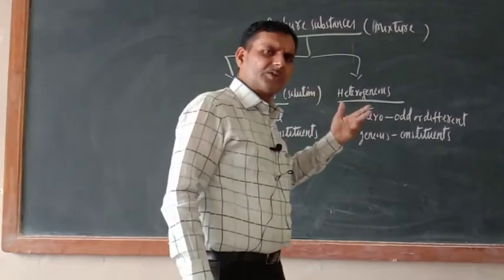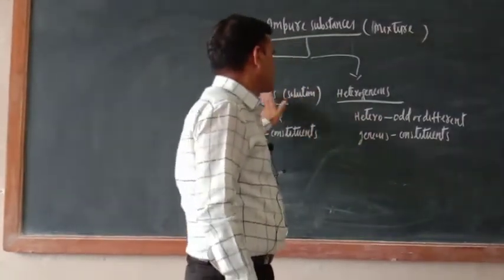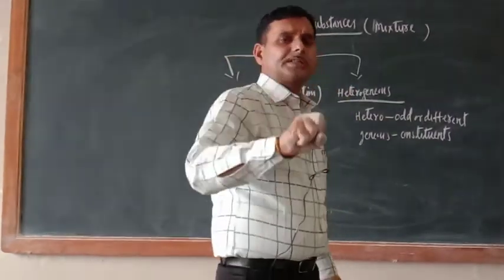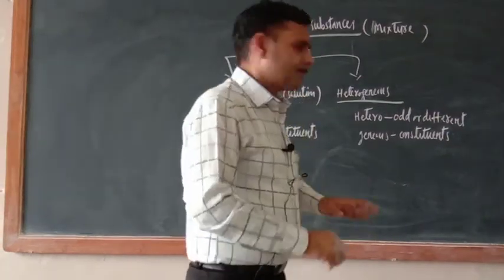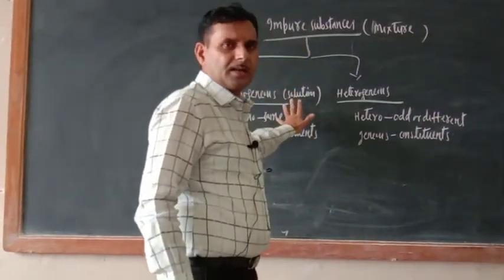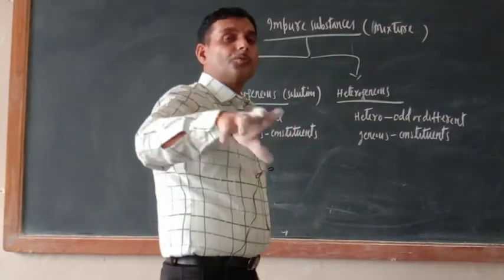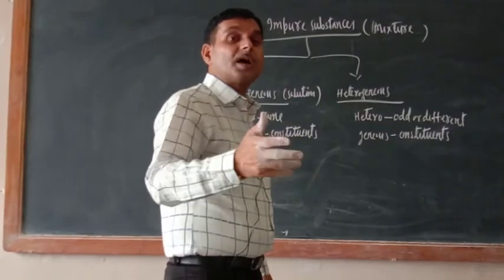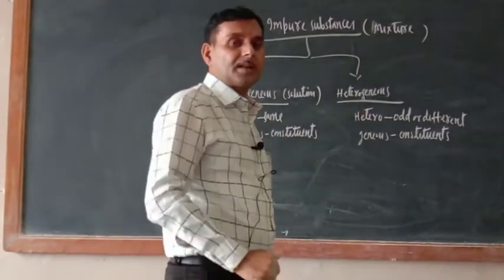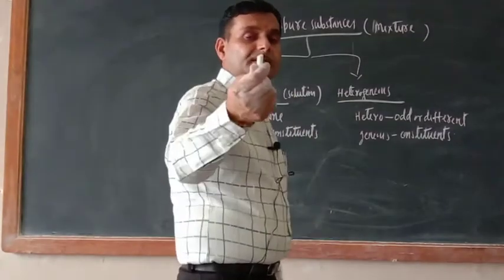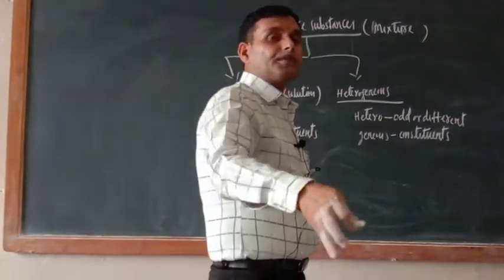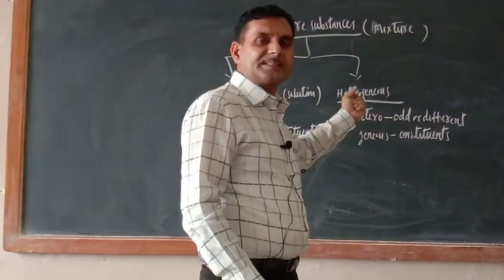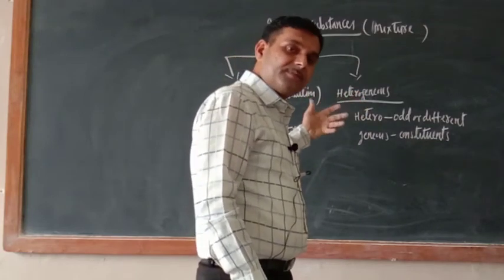Other differences are also there. There are so many differences as far as homogeneous and heterogeneous is concerned. Basically homogeneous, they are stable. What is the meaning of stability? Means you make the solution and keep it undisturbed for some period of time. If their particle do not settle, so that solution is said to be stable. If their particle settle down, you make the chalk solution. Now you keep undisturbed, again chalk powder will be settled at the bottom, so that is unstable because that is suspension. So there is a difference in the stability.